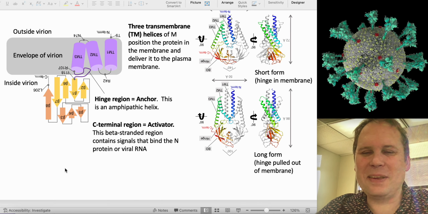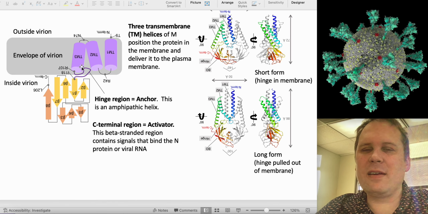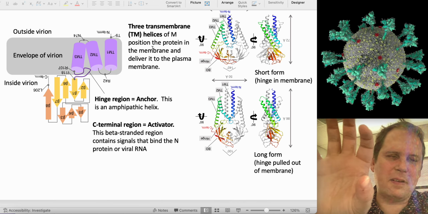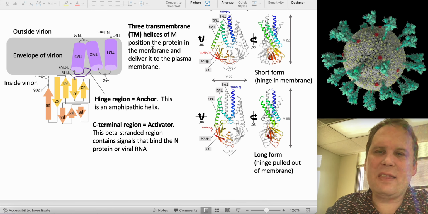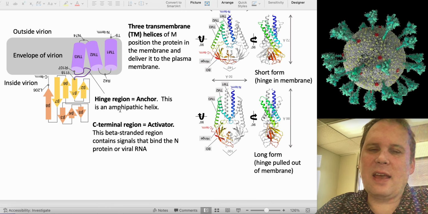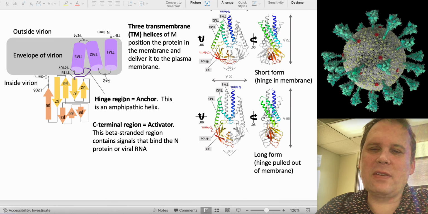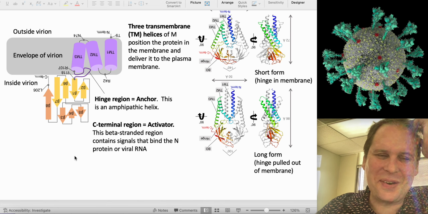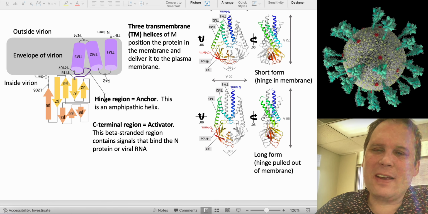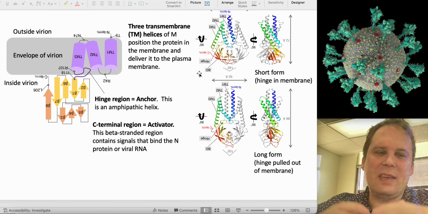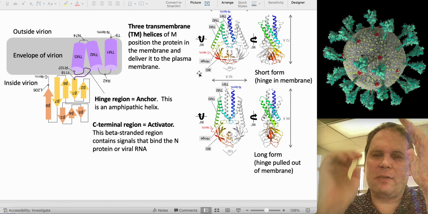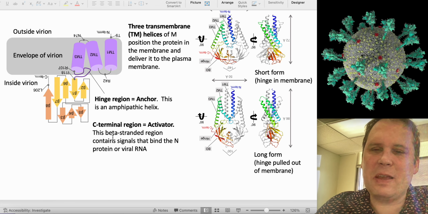All right, there we go. So the model is you have transmembranes that hook our virus in there. You're going to have an anchor region which can be pulled out, like you can weigh anchor when you're ready to go. That's going to be our hinge region here, as well as the helices that start wide and then snap in narrow in the long conformation.